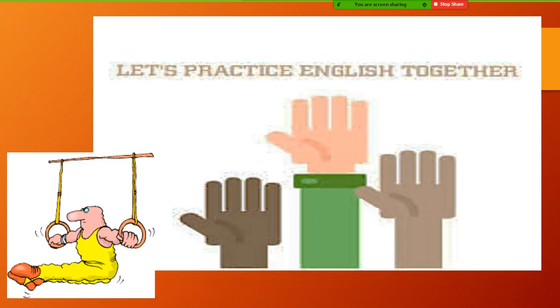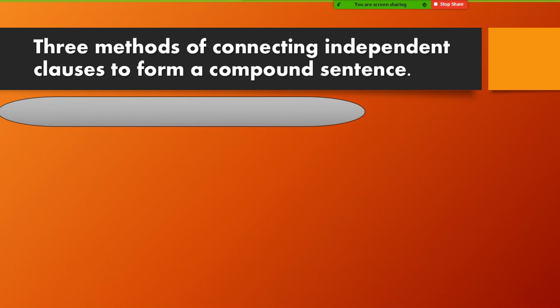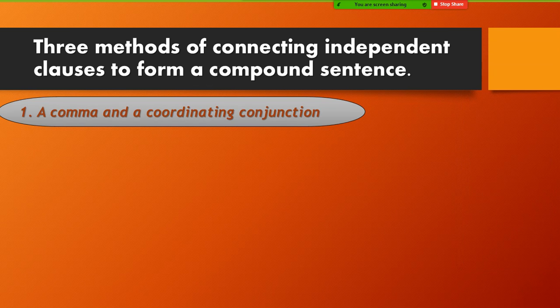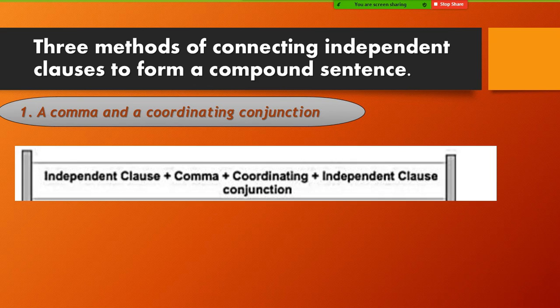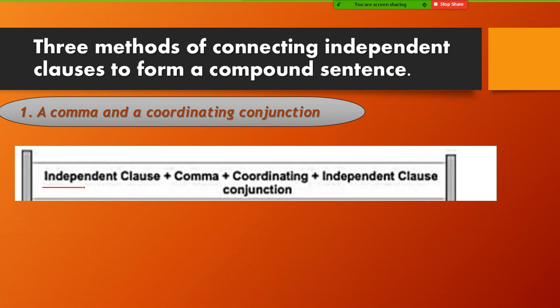Okay, that was the practice that we have done. Let's move to the ways or the methods that we connect two independent clauses together to form a compound one. We said that the first method is a comma and a coordinating conjunction. This is generally how the compound sentence will be formed. We have two independent clauses. Here they are, the first one and the second one.